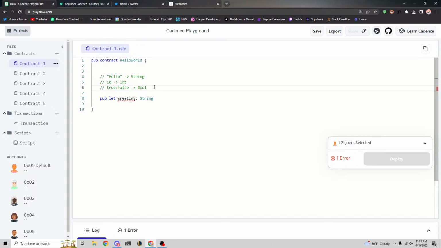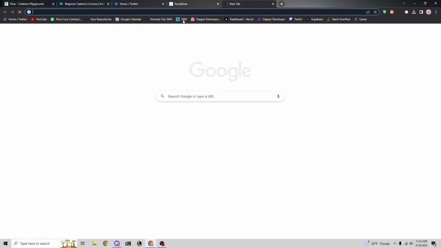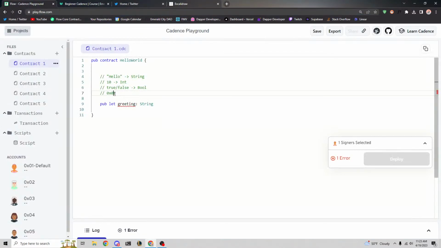What else is there? There's also an address. So when you see an address in Cadence, like this example address, this is what we call an address. So each of these pieces of data has their own type. And in this case, because our greeting is going to be something like hello everybody, we're going to make it a string because it's some sort of text.